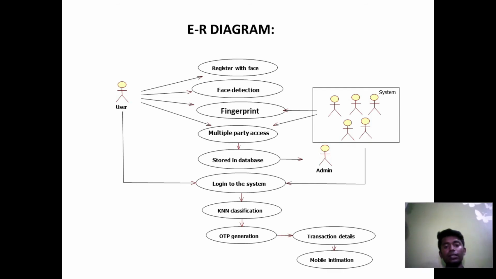Here the diagram will show all the details one by one. First you have to register with face, then face detection and fingerprint, multiple party access, stored into the database, logging into the system. KNN classification is one of the algorithms to compare the data. OTP generation sends the OTP message to your corresponding phone number. Transaction details are stored along with mobile intimations. So after finishing your transactions, it will send a success message to your mobile.